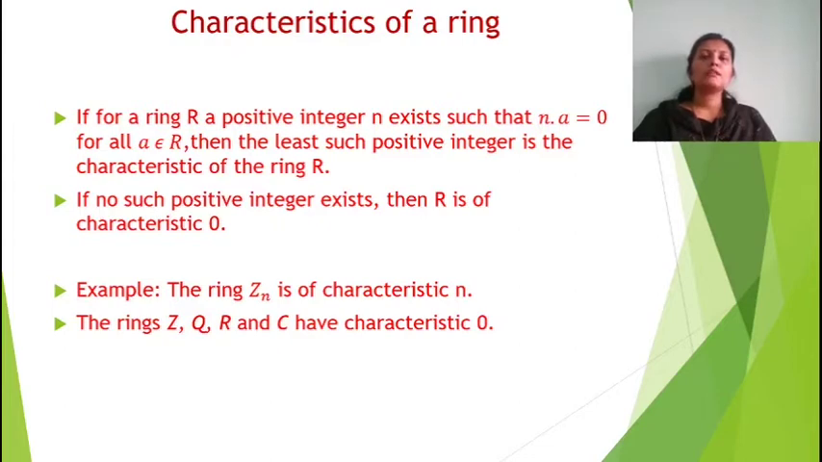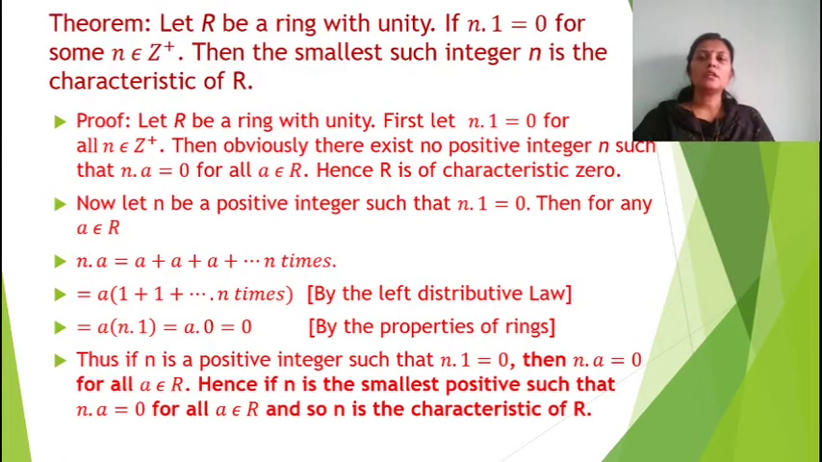Example: the ring Zn is of characteristic n. The rings Z, Q, R and C have characteristic 0. Now we have a theorem. Let R be a ring with unity. If n into 1 equal to 0 for some n element of Z plus, then the smallest such integer n is the characteristic of R.